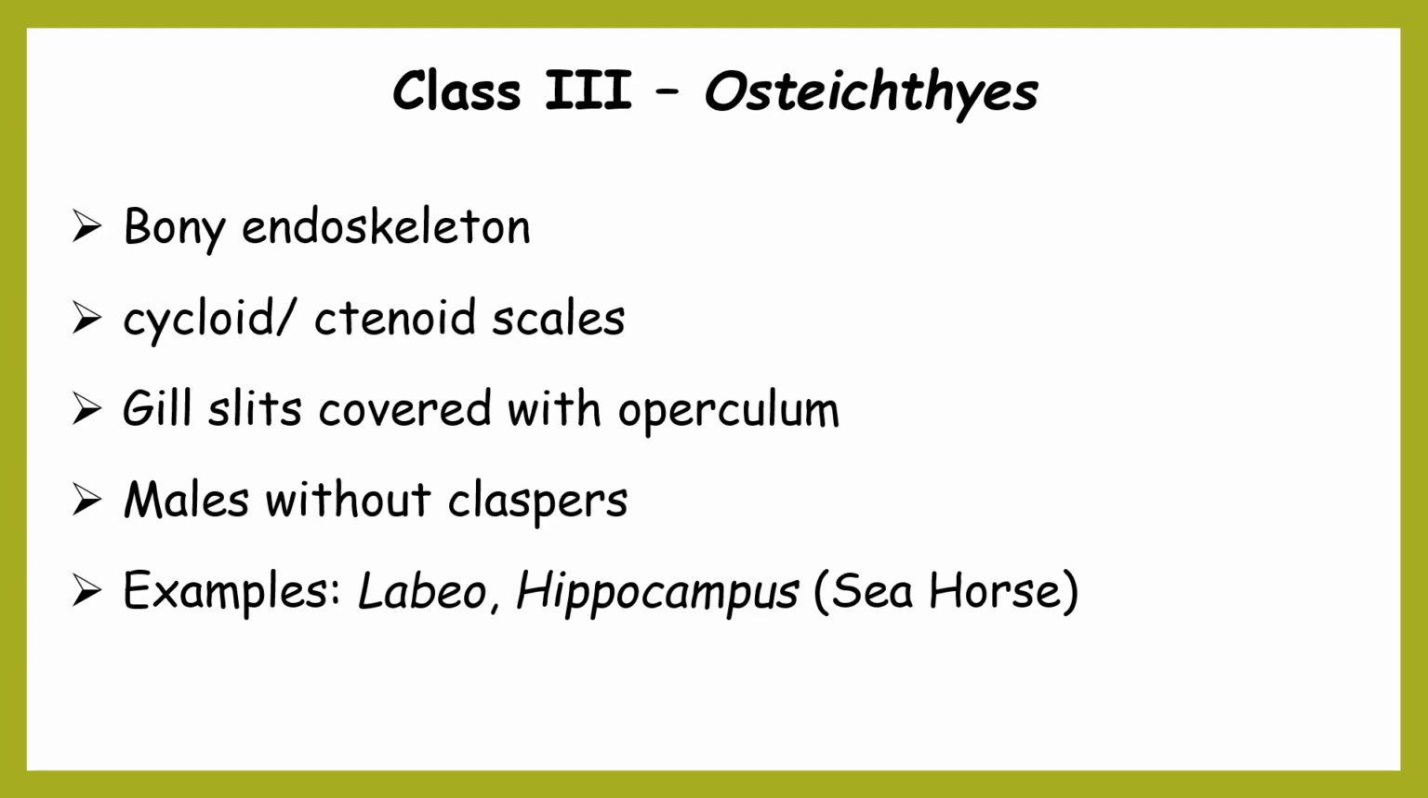Now, class 3, Osteichthyes, that means the fishes which have an endoskeleton made of bones. They are commonly known as bony fishes. The type of scales they have is cycloid or ctenoid. In this class, the gill slits are covered with operculum and males are without claspers. The examples for this class are Labeo, commonly known as rohu, and Hippocampus, commonly known as seahorse.